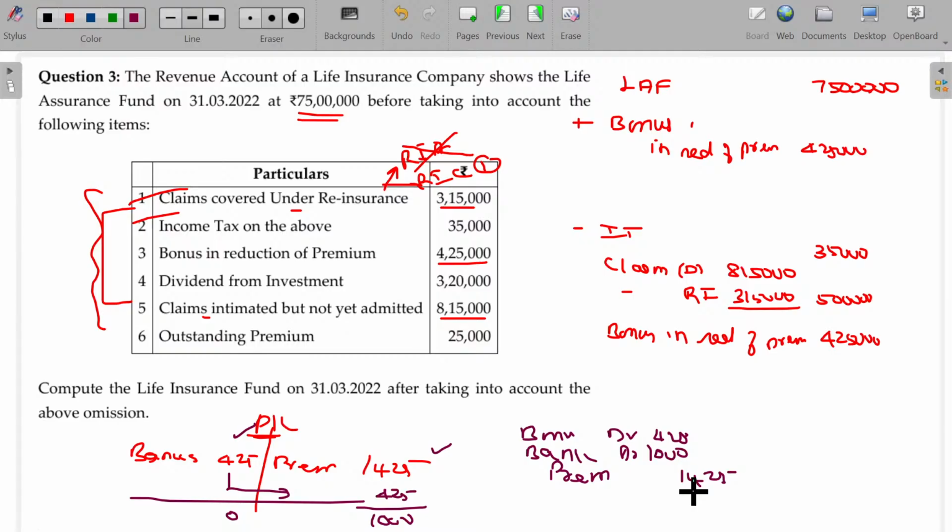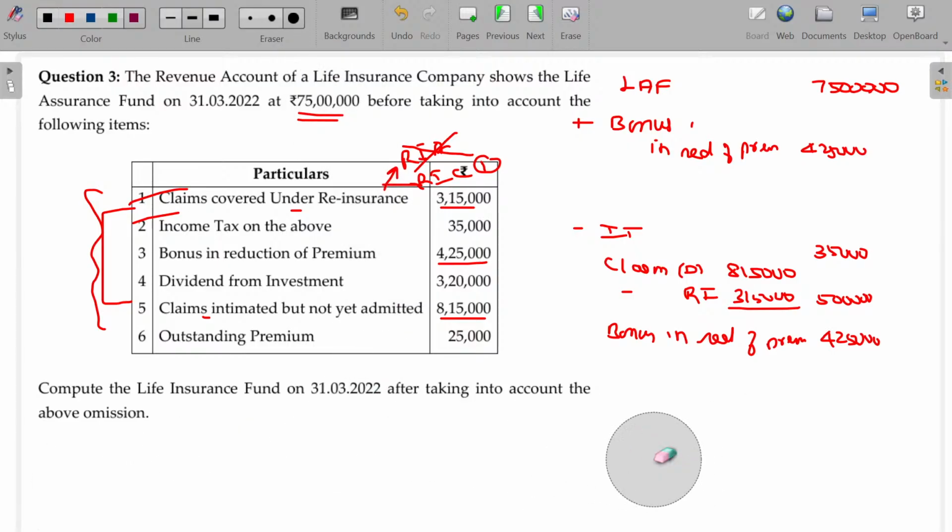Whenever there is bonus in reduction of premium, the actual value to be shown in the P&L account is to inflate the bonus 425 on the expense side, and inflate the premium also on the income side 425. So it will have no impact after this adjustment if nothing is stated. Nothing stated, bonus in reduction of premium.